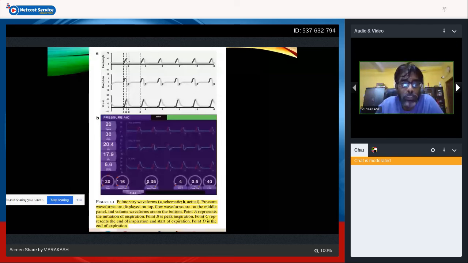The C point is the end of inspiration and the start of expiration. And the D point is the end of expiration. So A is initiation of inspiration, B the peak of inspiration, C the beginning of expiration, and D the end of expiration.